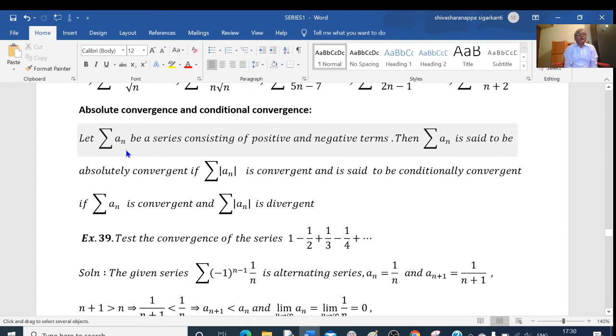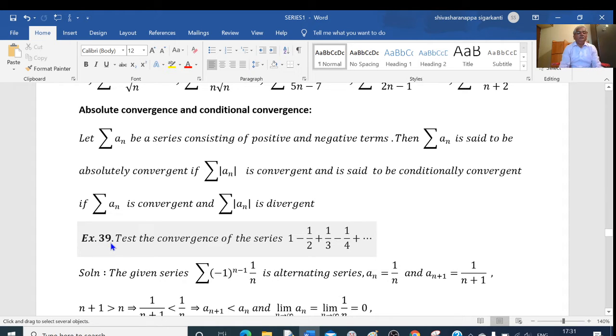So that is, here sigma a_n is a series consisting of positive terms and negative terms. Then sigma a_n is said to be absolutely convergent if sigma of mod a_n is convergent, and is said to be conditionally convergent if sigma a_n is convergent but sigma of mod a_n is divergent.